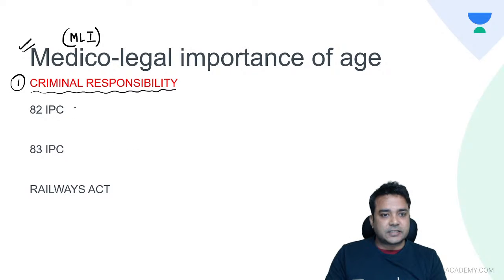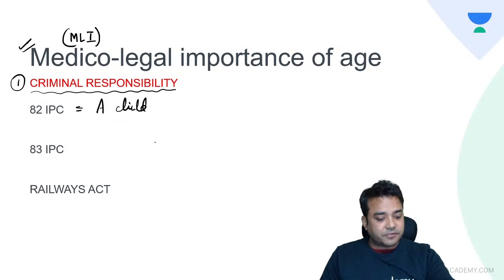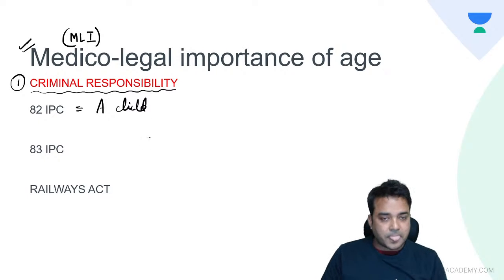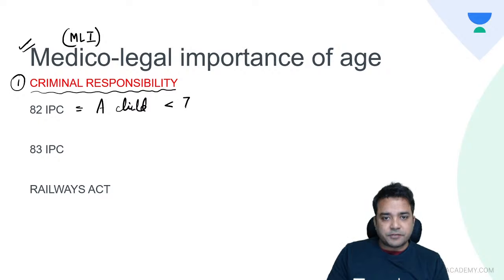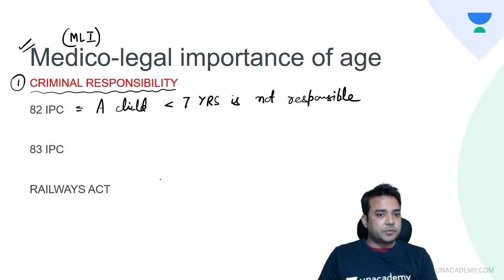So we have sections like 82 IPC, which says a child less than 7 years is not responsible for any of his acts. All of you can put your queries in the live chat window.